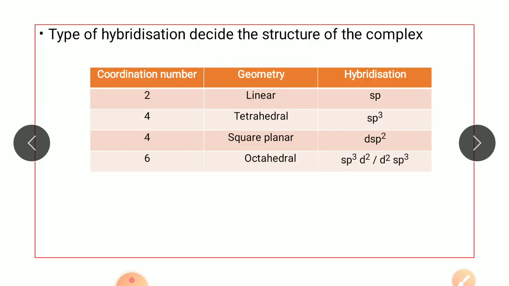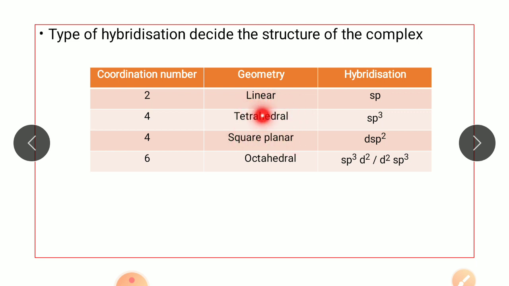Now, based on the type of hybridization, the structure of the complex can be given. So, if the coordination number is 2, that is, if the metal is bonded to 2 ligands, then the geometry is linear and hybridization is sp. If the coordination number of metal is 4, then the geometry can be tetrahedral or square planar.